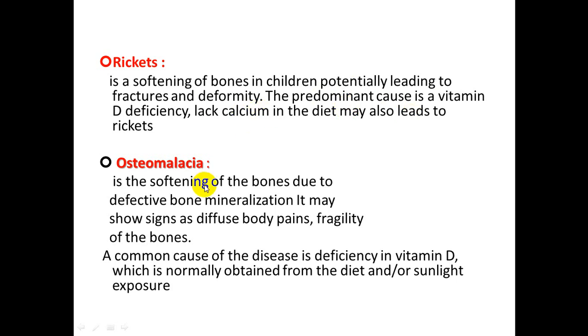What is osteomalacia? It is a qualitative defect in the bone, a softening of the bone due to a defect in bone mineralization. It may show signs of diffuse bone pain, and the bone becomes fragile. A common cause of osteomalacia is malabsorption syndrome or vitamin D deficiency.